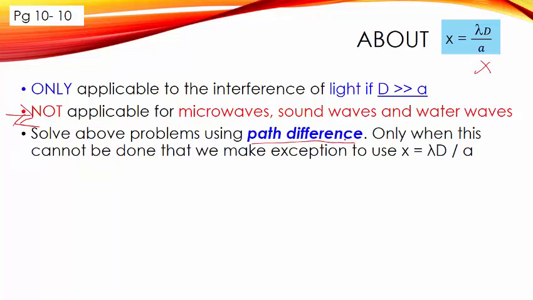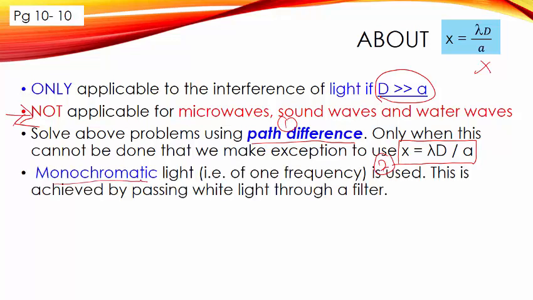So what can you do? You will use path difference. Only when the path difference cannot be used, then you assume that this equation can be used. So I repeat again, if it's not light and not this condition, you should use path difference. Only when path difference cannot be used, then you will use this formula.